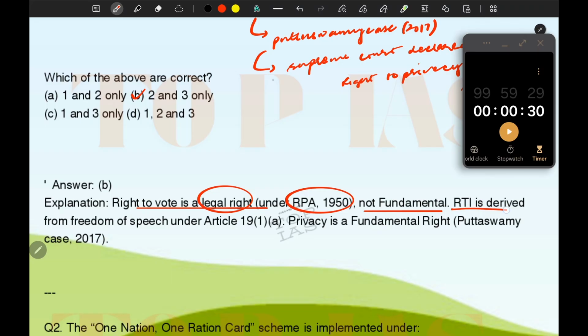Right to information is derived from freedom of speech under Article 19(1)(a), and right to privacy is a fundamental right, and the Supreme Court declared it as a fundamental right. Okay, and the Puttaswamy case of 2017 is related to the right to privacy. Okay, so let's go ahead to the next question.